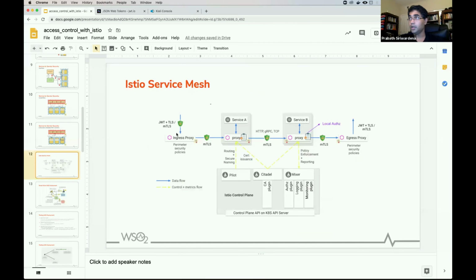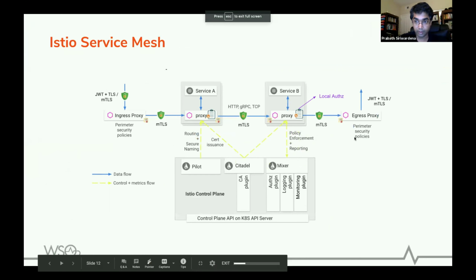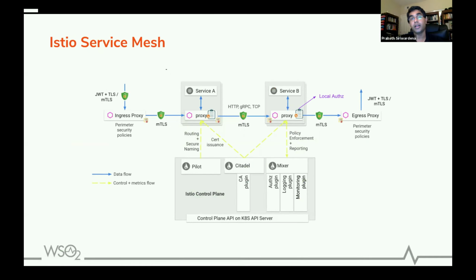Yes. So now we go to the Istio architecture. Once again, I'm not going into detail here, but I'll give you a rough idea. This is the Istio architecture that you see today, but now the Istio architecture is heavily changing with the latest version, Istio 1.5, and 1.5.1 was released too. So I'll explain this architecture and then I'll briefly explain how this is going to evolve.